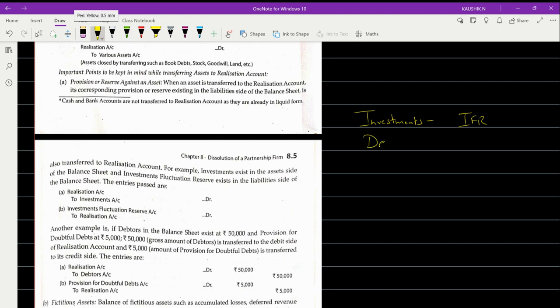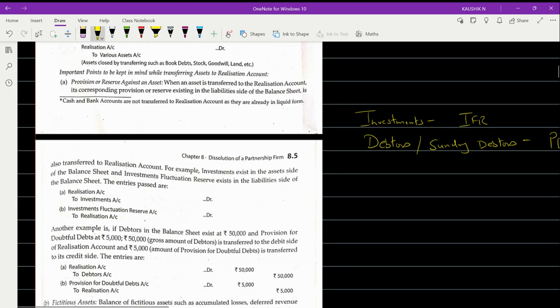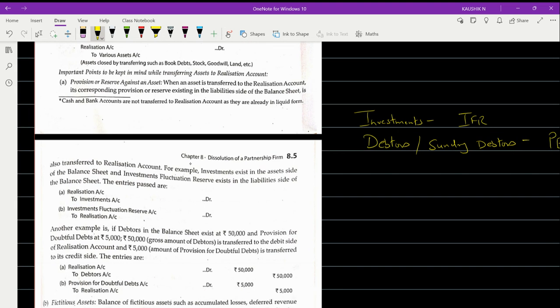And for your debtors or sundry debtors, what is the provision that you maintain on debtors? You are maintaining something called provision for bad and doubtful debts. Okay, this is what they're talking over here.